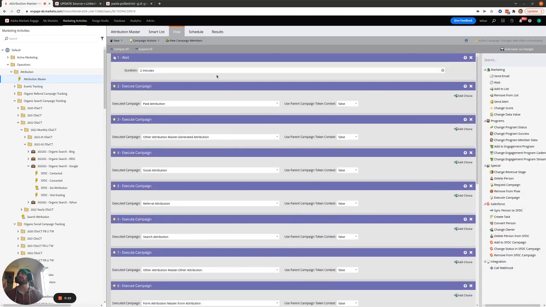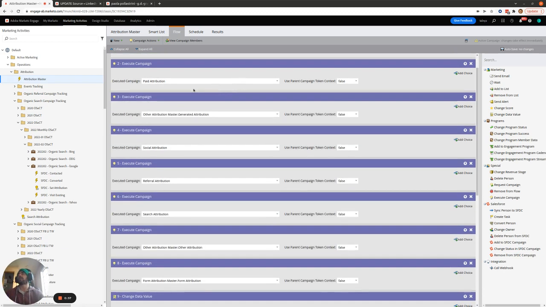And then the first thing it does is it waits 2 minutes, because this is often when the merge event typically happens. So we wait for the merge to happen. After that happens, then we start trying to assign a person's attribution. And then each in turn, we're going to call other submaster executable campaigns.